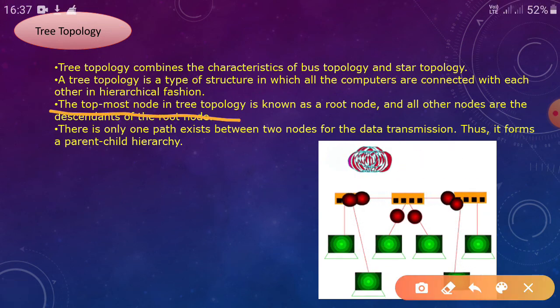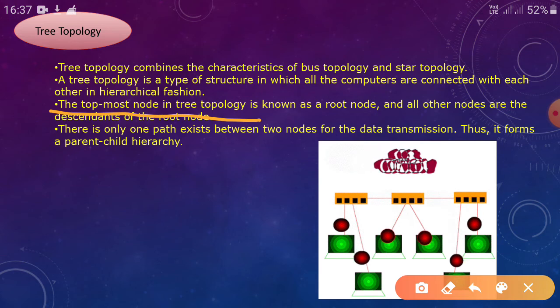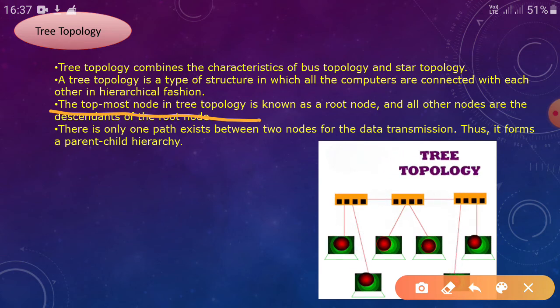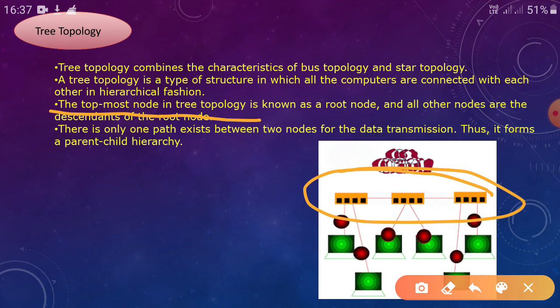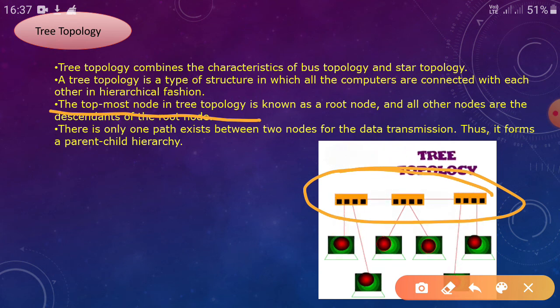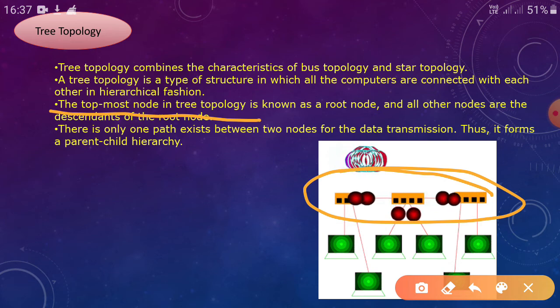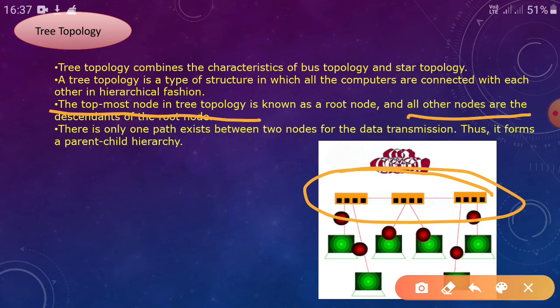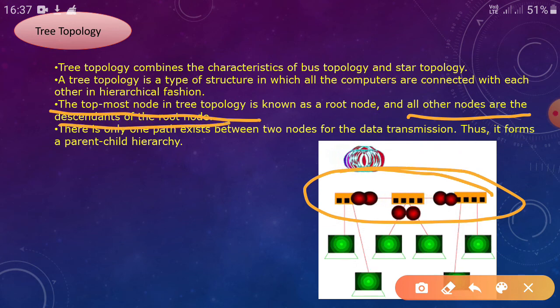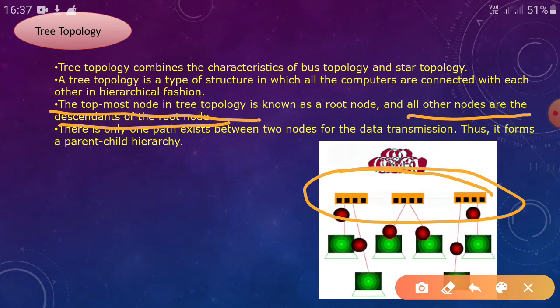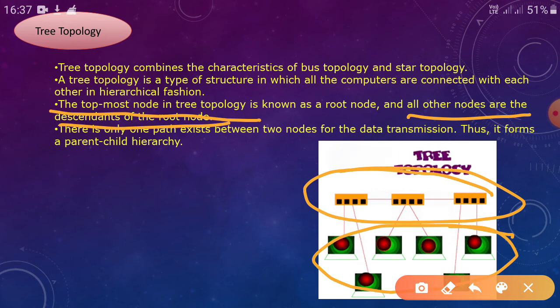Again, the topmost node in tree topology is known as the root node. These are the root node, as all these nodes are the topmost node in this topology, and all other nodes are the descendants of the root node. Okay, so all these are the descendant nodes.